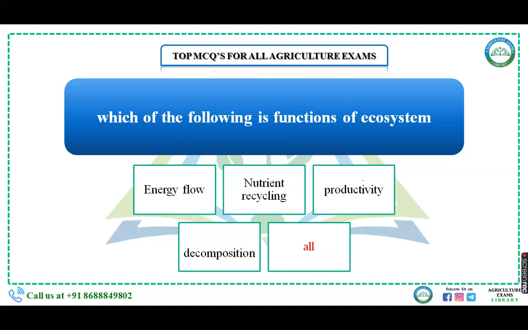Which of the following is a function of an ecosystem? This is very easy. In an ecosystem, there is a flow of energy, there is cycling of nutrients, there is productivity, and there is decomposition by microbes. It means all are correct answers.